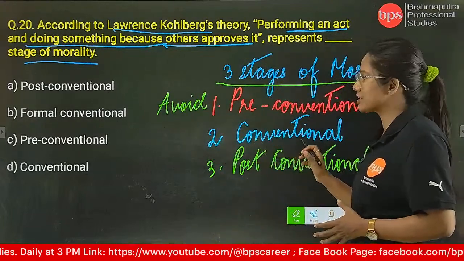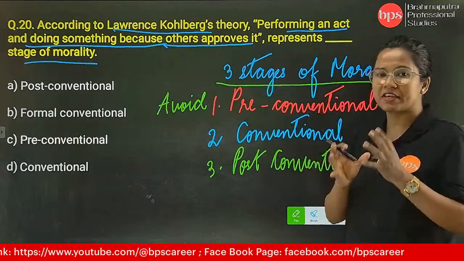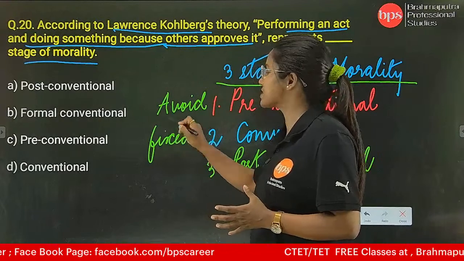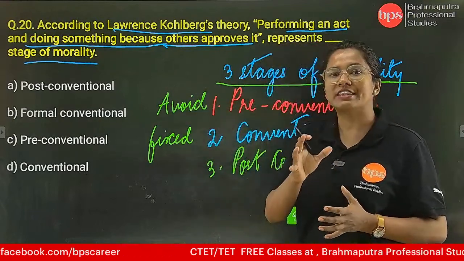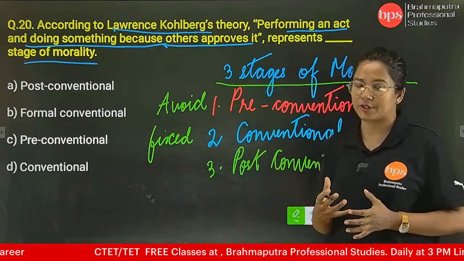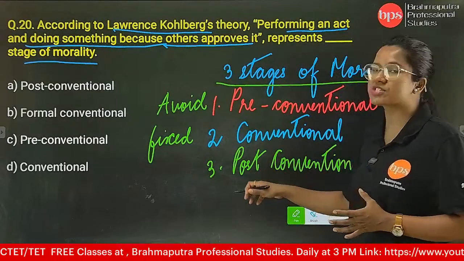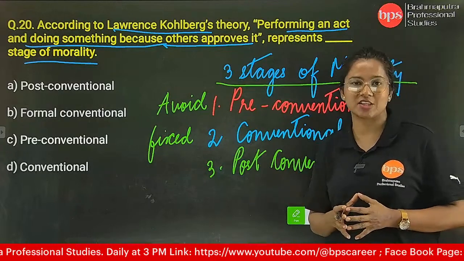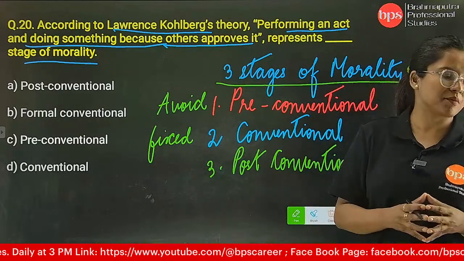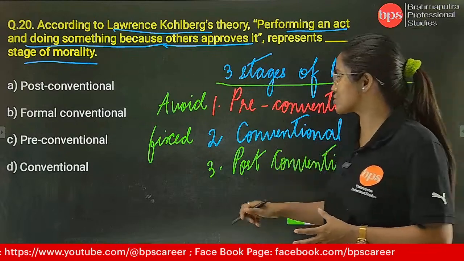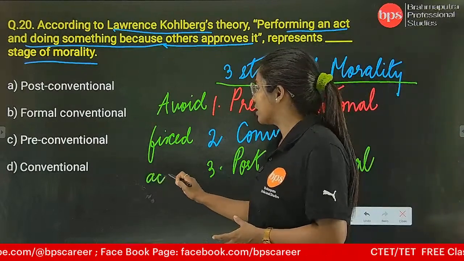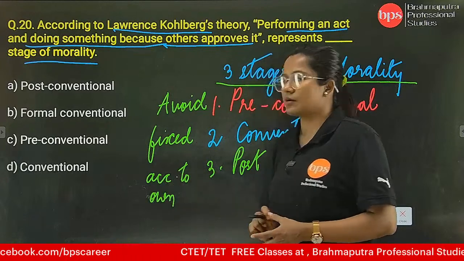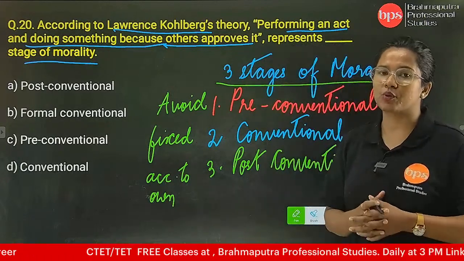Next we have conventional. Conventional matlab fixed. So when we are behaving on fixed principles given by the society, तो वो होता है conventional. And the third one is post conventional. That means we are moving apart from the conventions. नहीं तो हम लोग अपने आप से व्यवहार कर रहे हैं according to our society or according to our own beliefs. According to your own beliefs.